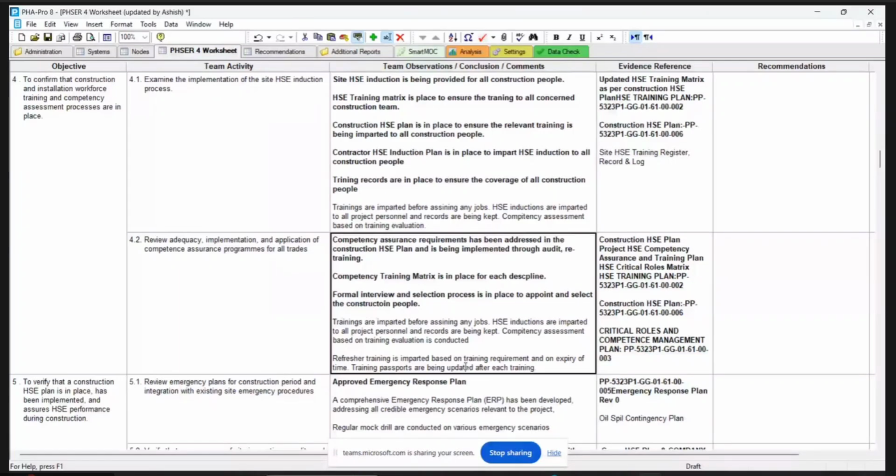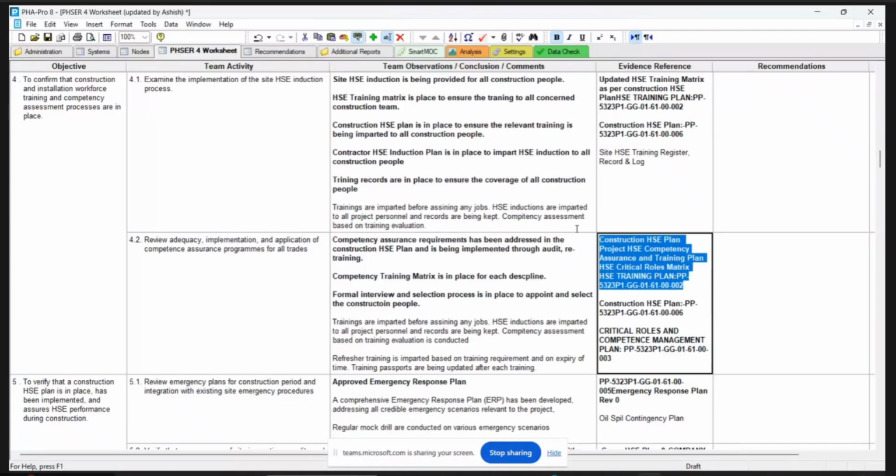Two passports are there. Now, Adnan, give the one passport. One site induction and site-specific training passport is there. Oh, that's a confusion. Okay, so now for this document you have the HSE construction HSE plan and project competency assurance. This is okay because this is as per you only.